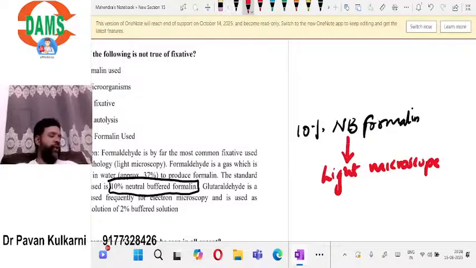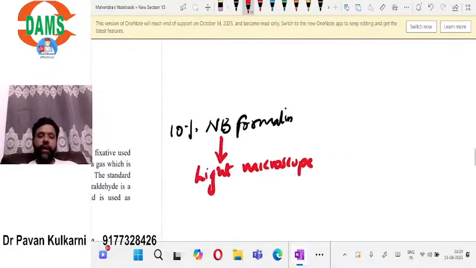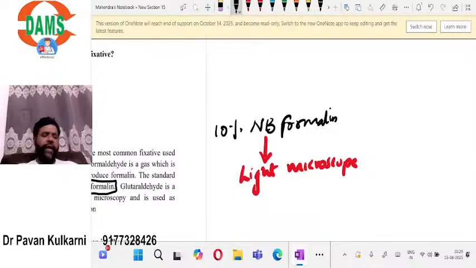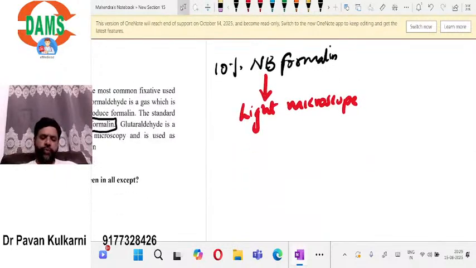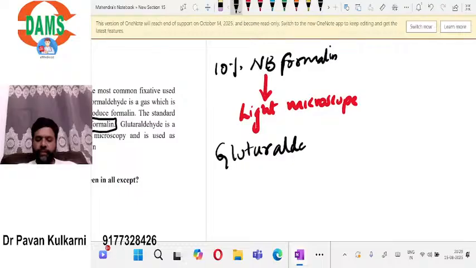If we want to diagnose any lesion under a light microscope, we need to use 10% neutral buffered formalin. If I have to diagnose it under an electron microscope, I have to use glutaraldehyde. Sometimes we need to use glutaraldehyde or osmium tetraoxide.